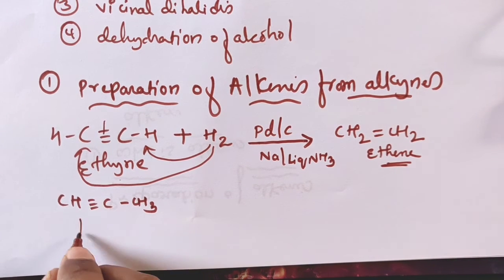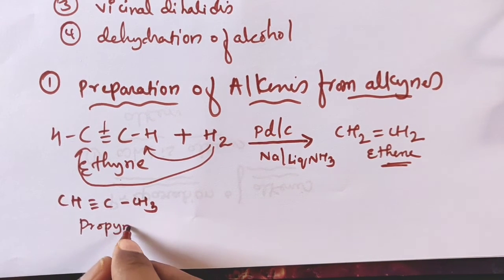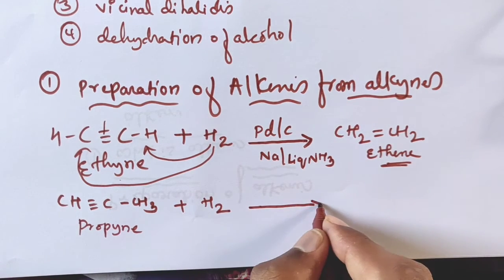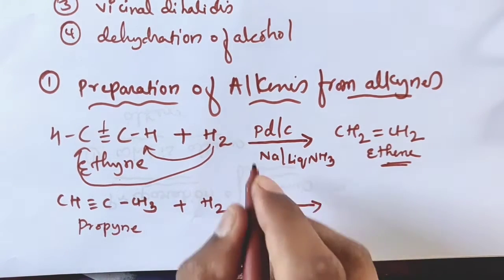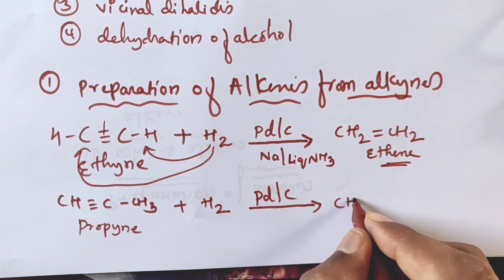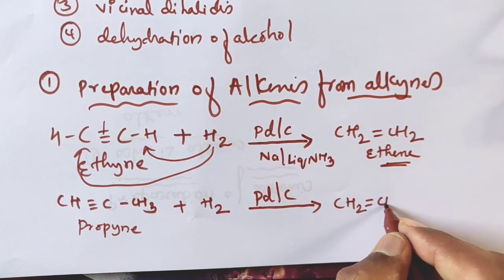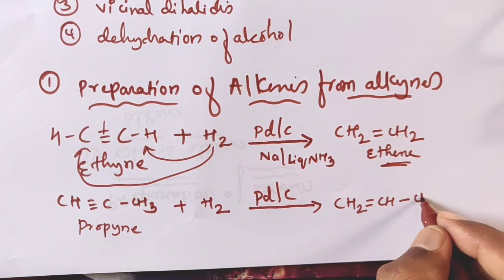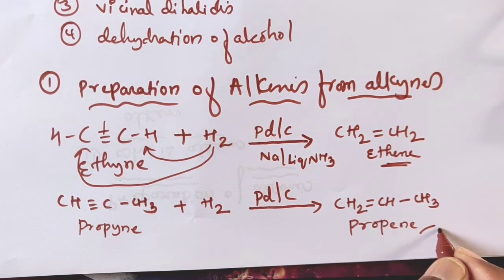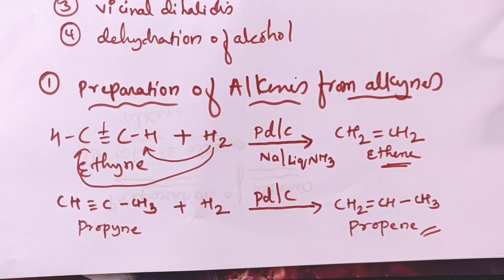From this propyne, we are going to use hydrogen, that means reduction is going to happen. You can use any of the catalysts, so I will write palladized carbon. Then what I am getting is CH2 double bond CH single bond CH3. This is propene. Clear? So this is one method.